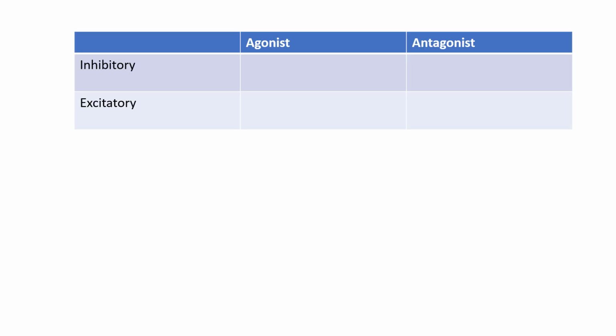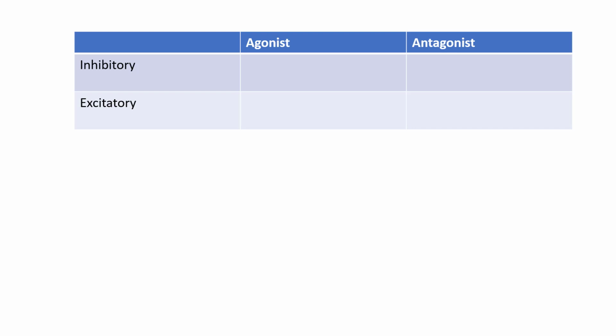Let's take a look at this table. In the rows we have inhibitory and excitatory. Inhibitory and excitatory refers to the effect on the postsynaptic neuron. Is the postsynaptic neuron being made less likely to fire, thus inhibitory, or being made more likely to fire, thus excitatory?